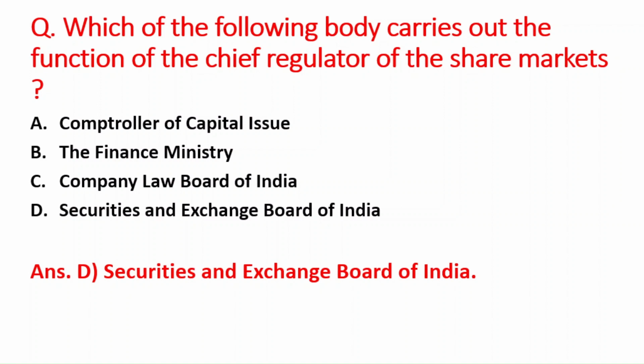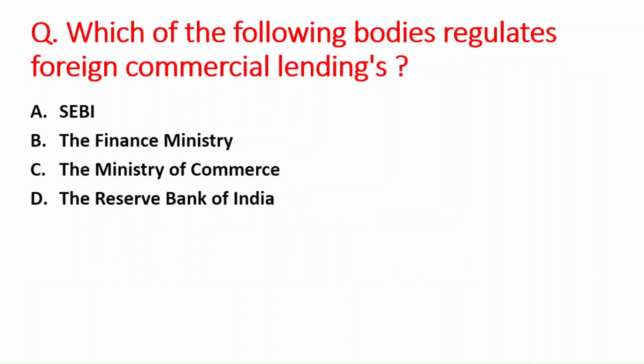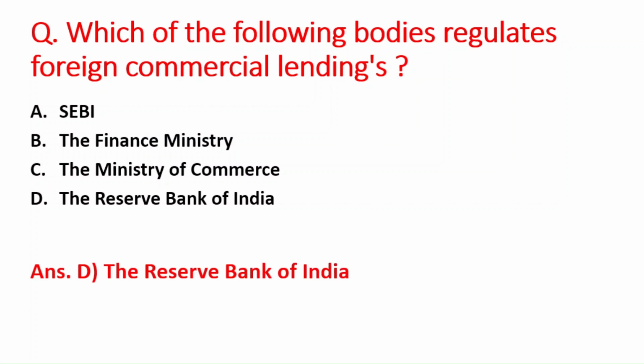Next question is which of the following bodies regulates foreign commercial lendings? A option is SEBI, B is the Finance Ministry, C option is the Ministry of Commerce, and D option is the Reserve Bank of India. The right answer is option D, that is the Reserve Bank of India.